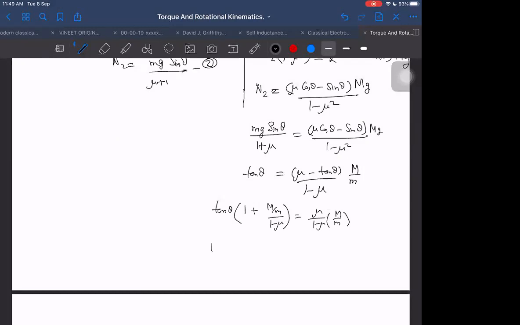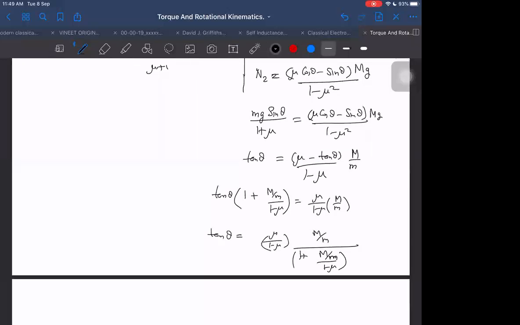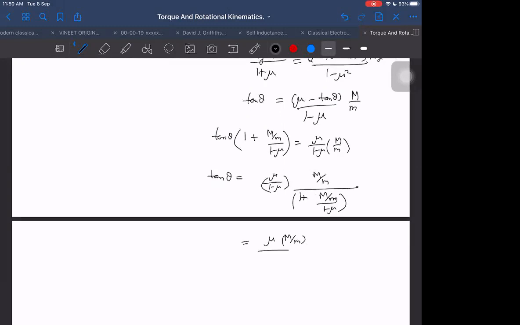Then we are getting tan theta is equal to mu upon 1 minus mu into M by m, whole divided by 1 plus M by m upon 1 minus mu. Cancel out 1 minus mu, 1 minus mu. Then we get mu into M by m, that is 1 minus mu plus capital M by small m. Yes, sir. That is tan theta at last, sir.